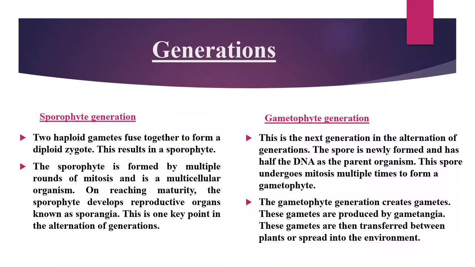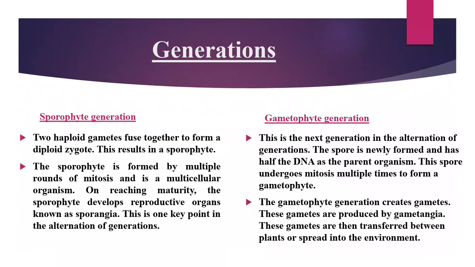Generations. There are two types of generations, sporophyte generation and gametophyte generation. Two haploid gametes fuse to form a diploid zygote. This results in a sporophyte. The sporophyte is formed by multiple rounds of mitosis and is a multicellular organism. On reaching maturity, the sporophyte develops reproductive organs known as sporangia.